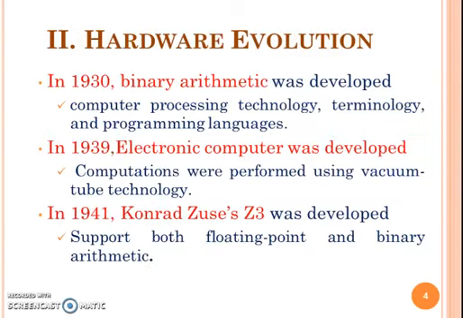Next, we see about hardware evolution. In the hardware evolution, the three inventions are very important. In 1930, binary arithmetic was developed. It will support the computer processing technology, terminology and programming languages. In 1939, the electronic computer was developed. Here, the computations were performed using the vacuum tube technology. In 1941, ISAC-3 was developed. It supports both the floating point and binary arithmetic.